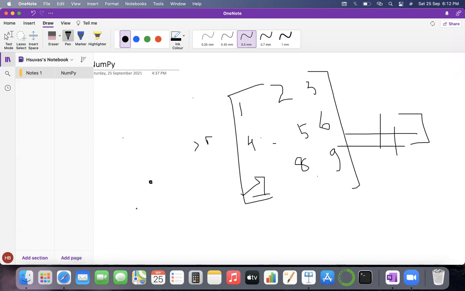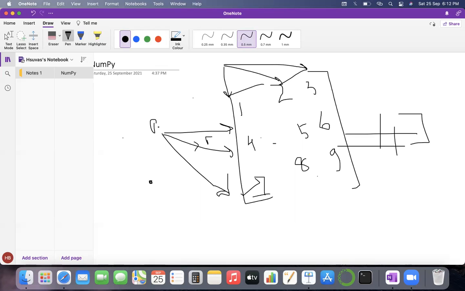Okay. So what are these called? These are called as rows. And if you see them the long way, these are called as columns. So these are called as rows and these are called as columns. All right. So you can represent any value from here using row and column, right?